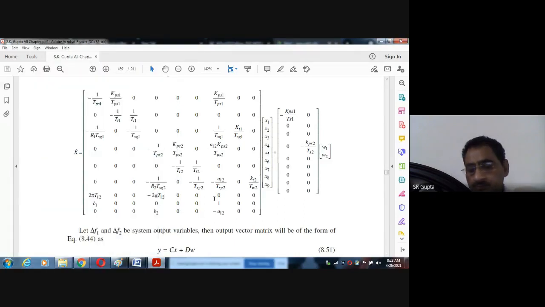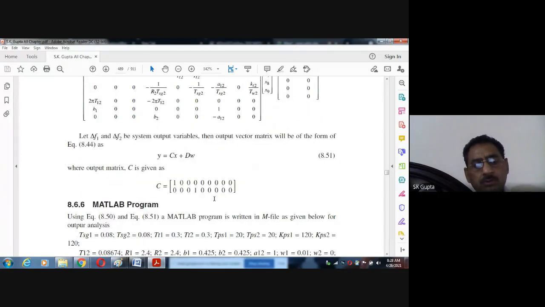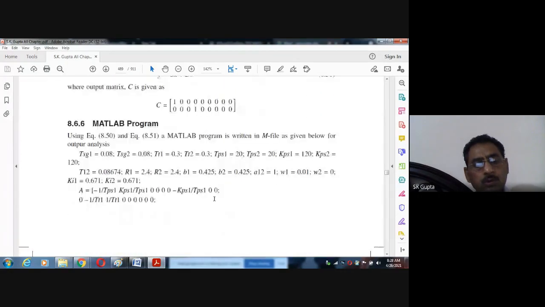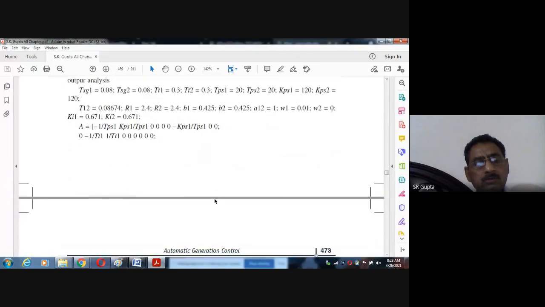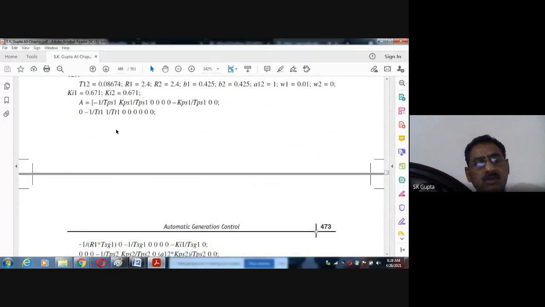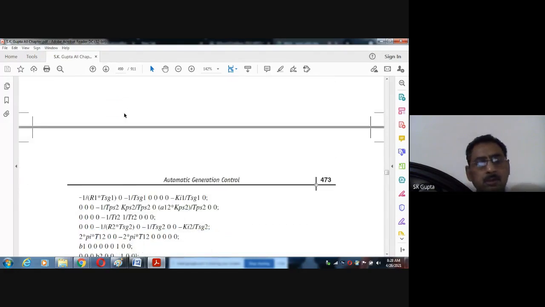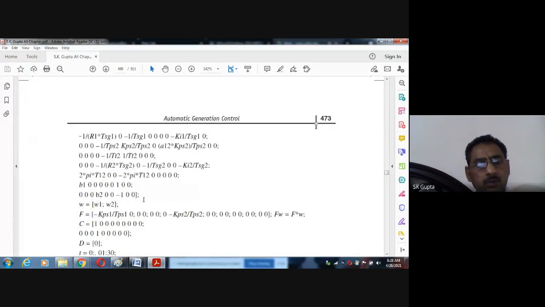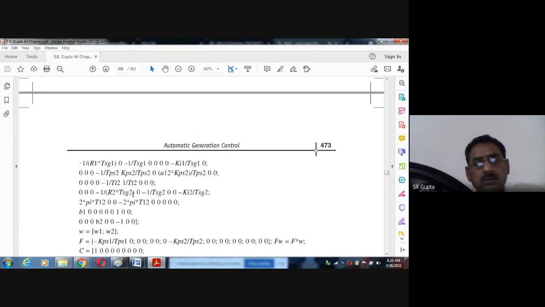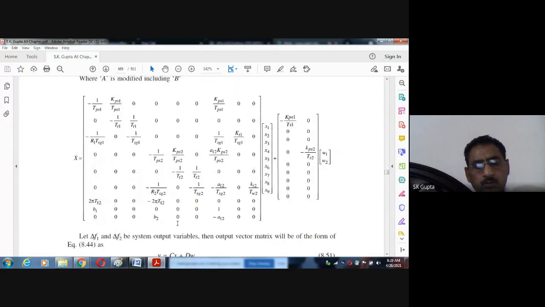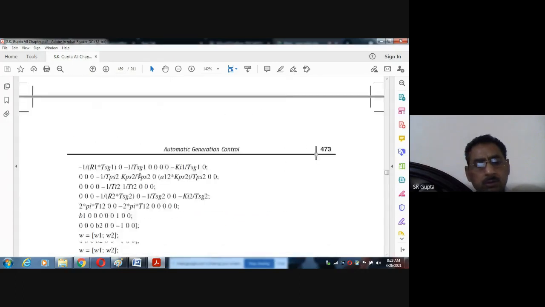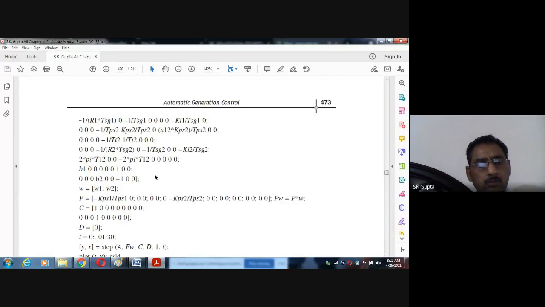That's why we apply a MATLAB program to solve this. In MATLAB, as you already know, there is one command to get the response. Write A, the system matrix, all the 9 by 9 entries. Up to here we can write all of it, like 0, 0, b2. This is nothing but the system matrix that was here. This is row number 1, row number 2, row number 3, and like this we have written the system matrix. Up to here is done.